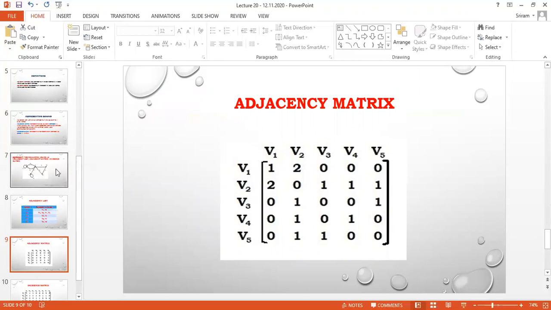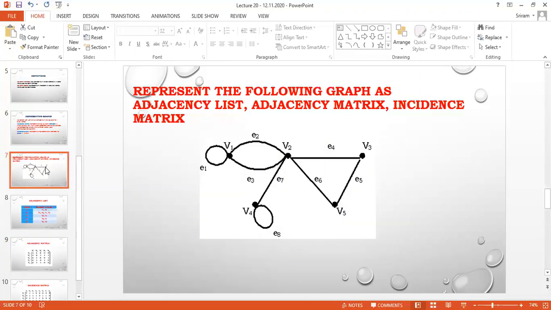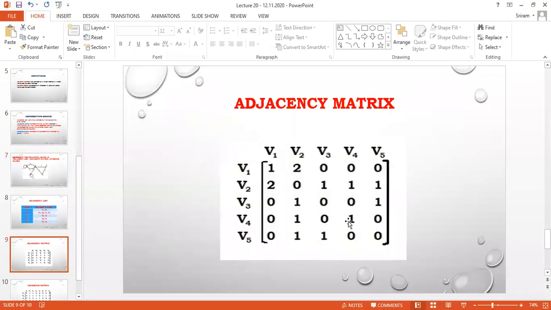I am going to check for V4. For V4, V2 and V4, there is the loop, isn't it? So V2, 1 and V4, 1. All the other values will be 0.